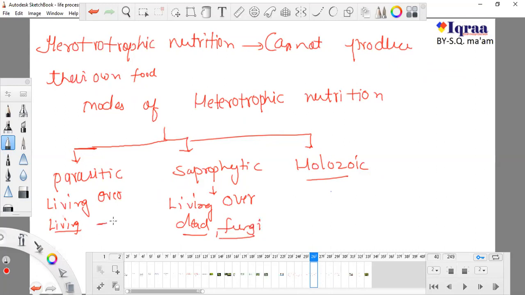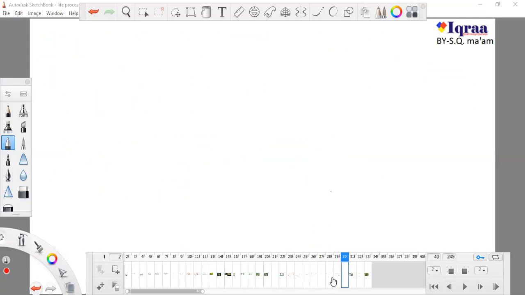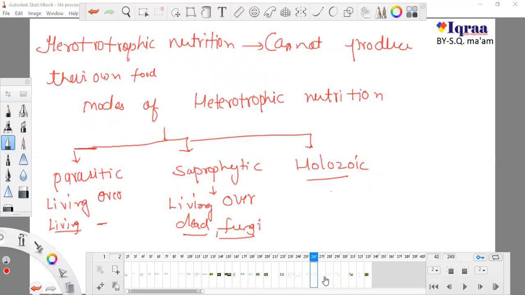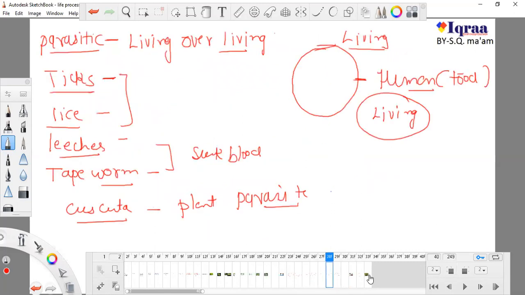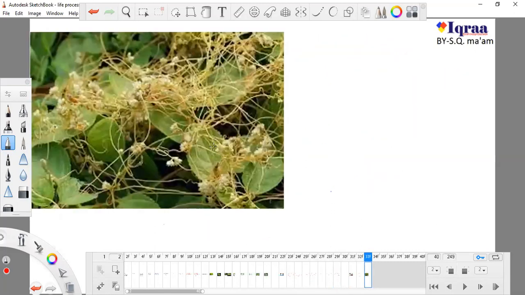And in the parasitic mode of nutrition, the food is living. I forgot something to tell you. I told you about Cuscuta, which is a plant parasite. This is the Cuscuta, also known as Amar bel. You can see the green leaves and the net-like or mesh-like structure, which is Cuscuta. This Cuscuta is a plant parasite and it takes nutrition from the plant. It doesn't do anything on its own, but takes everything from the plant.